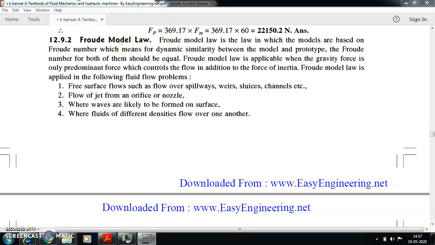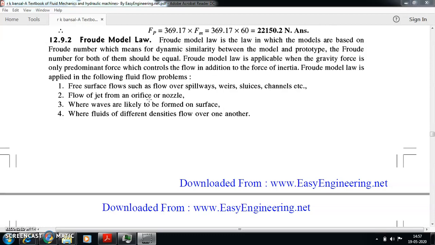law. Okay, so if you just see where the Froude model law can be applied, for example, you have a free surface flow over spillways, weirs, some channels, sluices, or flow of a jet through an orifice or a nozzle where the gravity is very important. There also we can apply Froude model law.